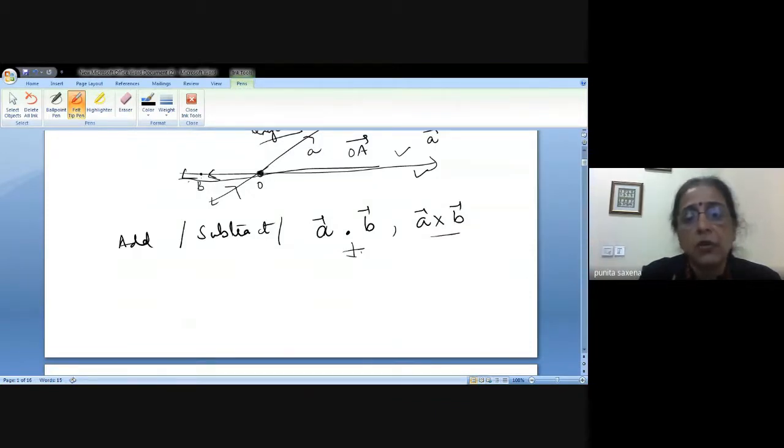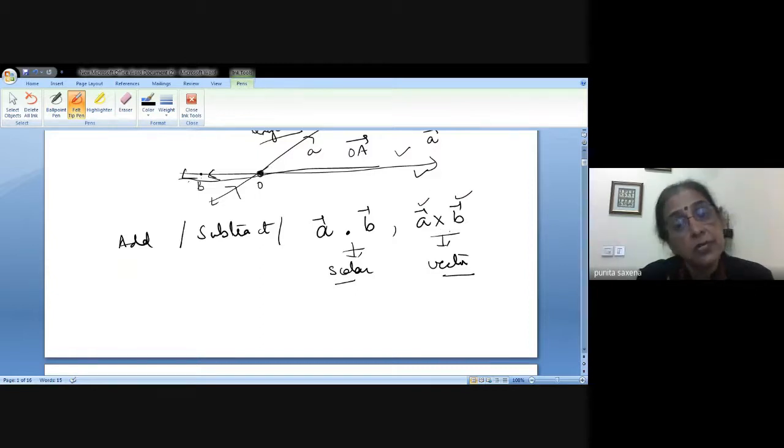A dot B always ends in a scalar quantity and A cross B ends up in a vector quantity. So if A and B are any two vectors, then their cross product is another vector, whose direction is orthogonal to the plane containing both A and B. So direction is assigned to A cross B as well. So we have learned all this.